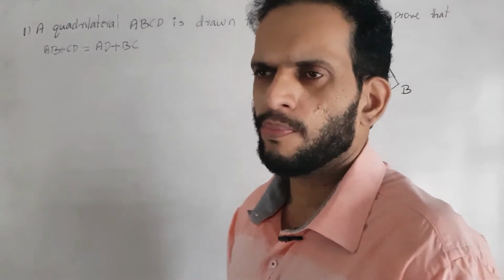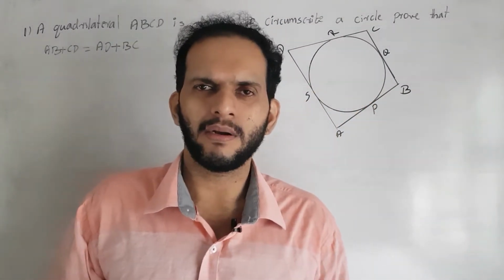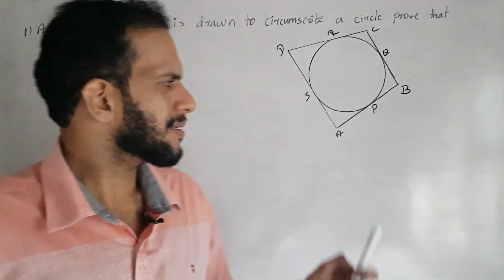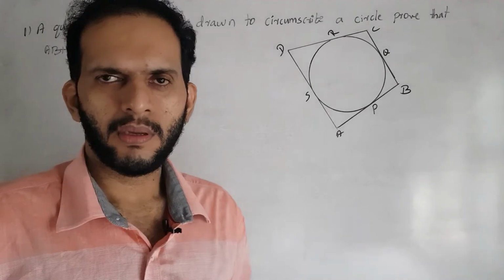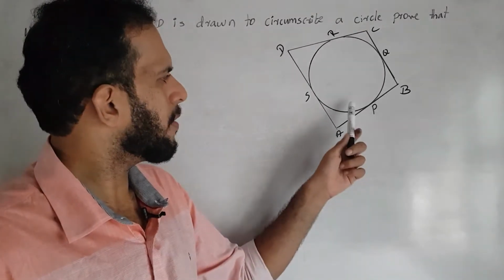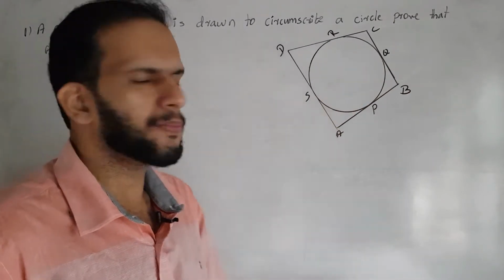Correct. So here the quadrilateral is circumscribing the circle. Then it is very clear that the sides of the quadrilateral are tangents of the circle. Okay, so the points of contact of the tangents are P, Q, R, S respectively.